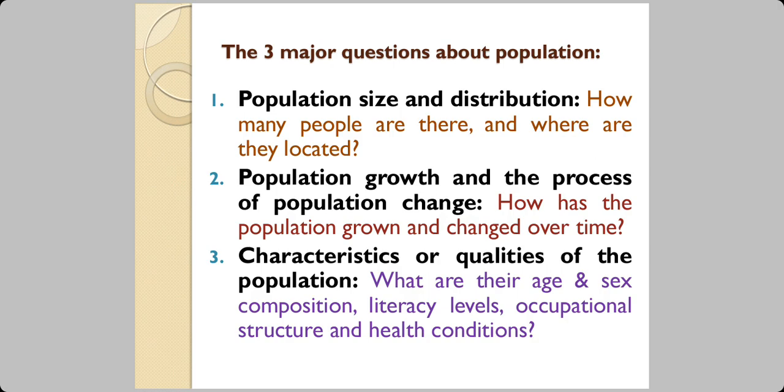Now we ask three questions which are main questions about population. First is population size and distribution. How many people are there and where are they located? That is the first thing we need to know. The second thing is population growth and the process of population change. That is, how has the population grown and changed over time? Third is characteristics or qualities of the population. Here we are talking about the specialities of the population. What are their age and sex composition? What is it about literacy? What is it about occupational structure? What is it about the health condition of the people living there?